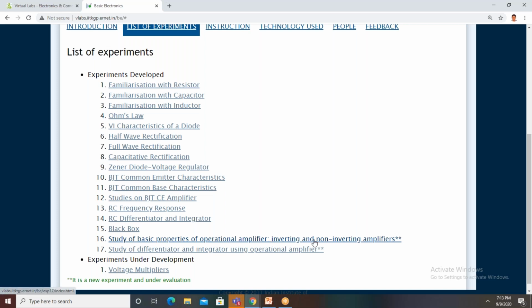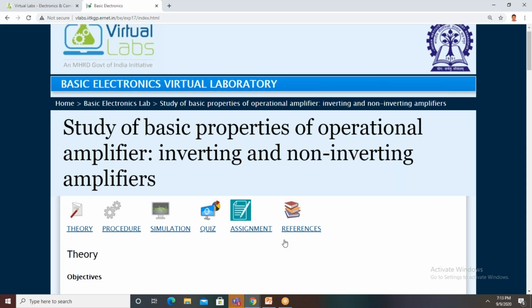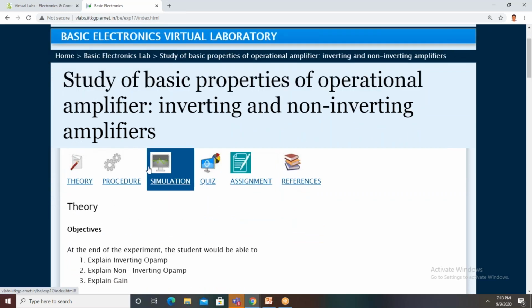Okay. So here, related to this experiment, we have theory and procedure also mentioned, and the simulation part. We can also conduct a quiz examination for the students after completion of the experiment. Then we can also give the assignment to the students, and the references, these textbooks.